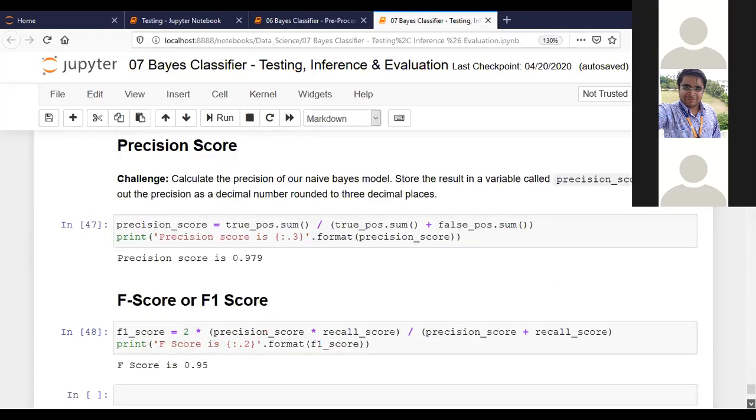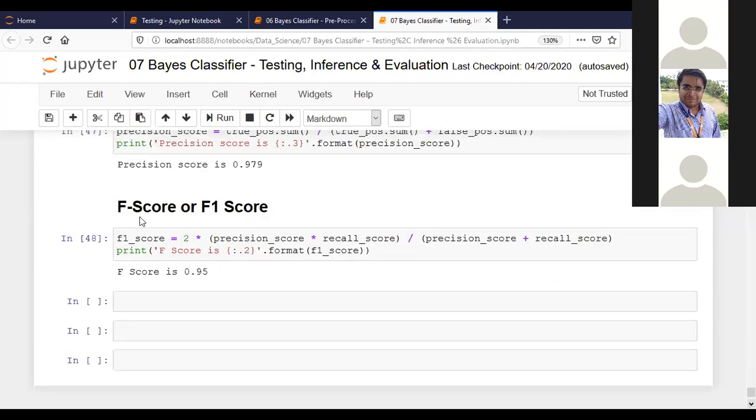And then comes the F1 score. What is the score on the testing data? It is 2 times precision score into recall score, divided by precision score plus recall score. So what we get is an accuracy of 95%. That means this model can be considered a strong artificial intelligence system.